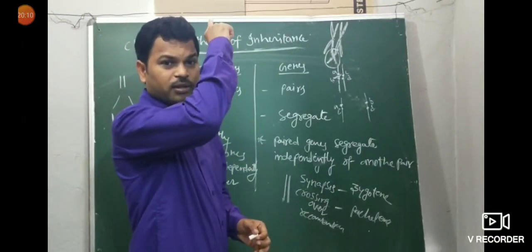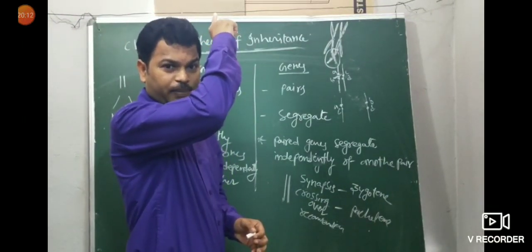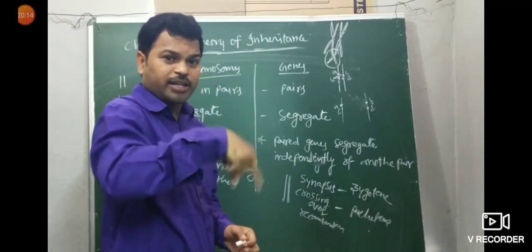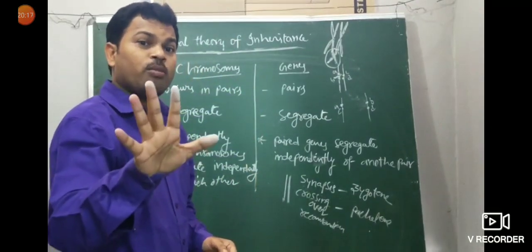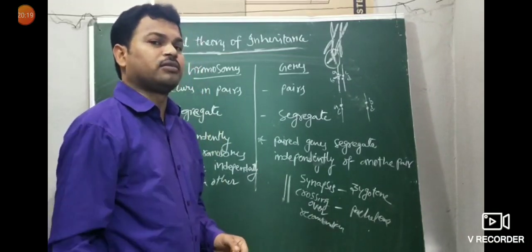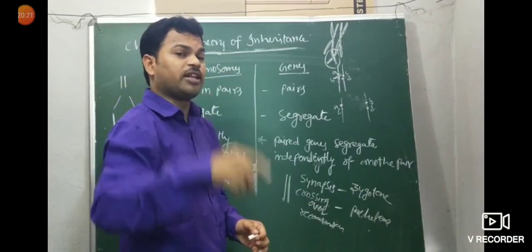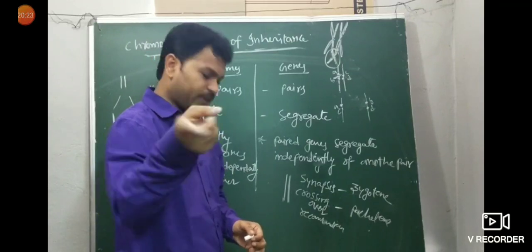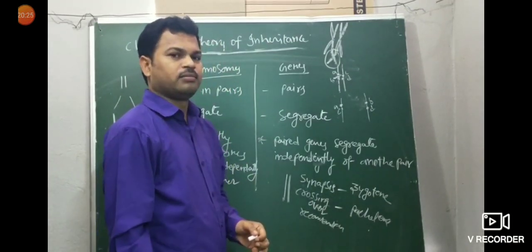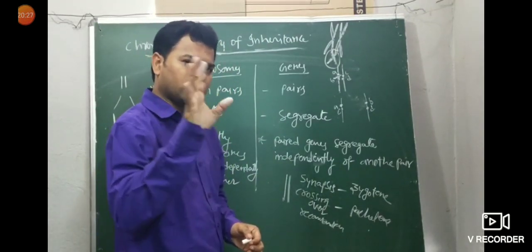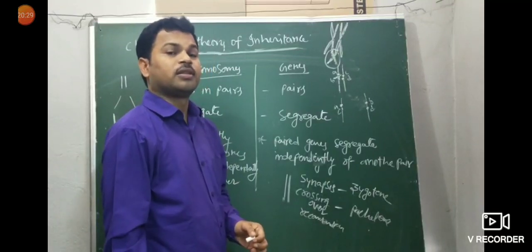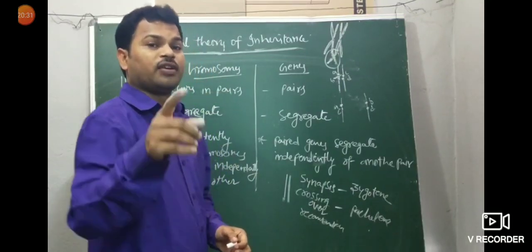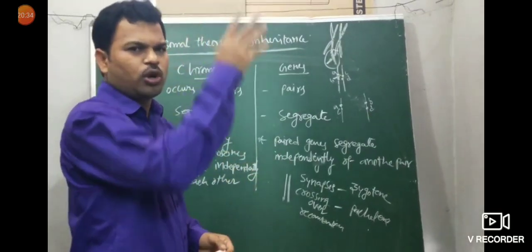Sister chromatids do not separate. In anaphase 1 of meiosis 1, homologous chromosomes only separate, while chromatids separate in anaphase 2. That is very important. That is anaphase 1. Telophase is nothing but movement to the opposite poles.